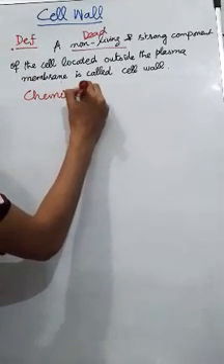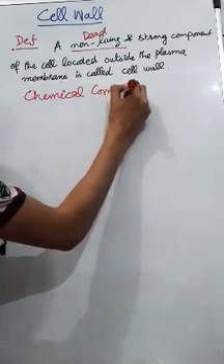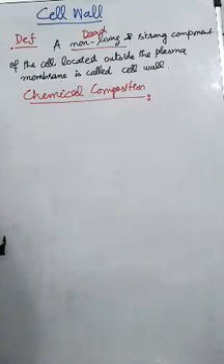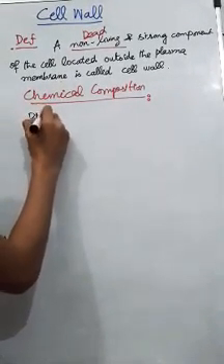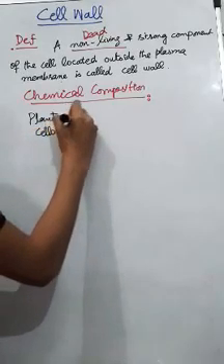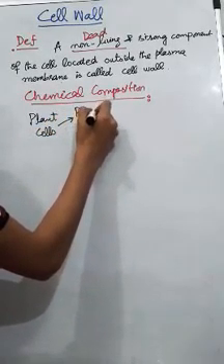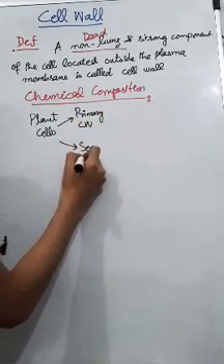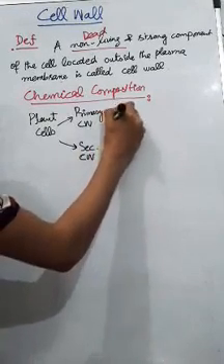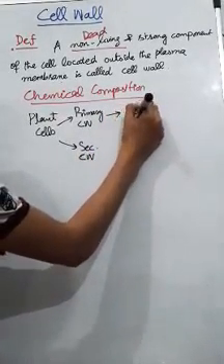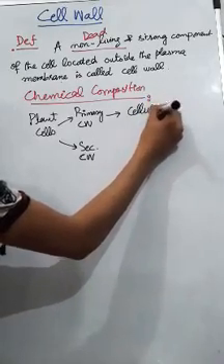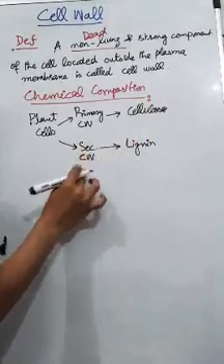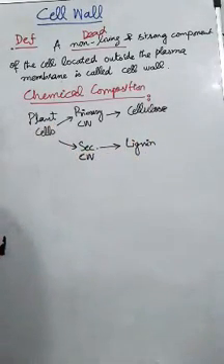Now we are going to discuss the chemical composition of the cell wall. As we have discussed, plant cells have a primary cell wall and a secondary cell wall. The primary cell wall has a major constituent, cellulose, whereas lignin is present in the secondary cell walls of the plant cells.